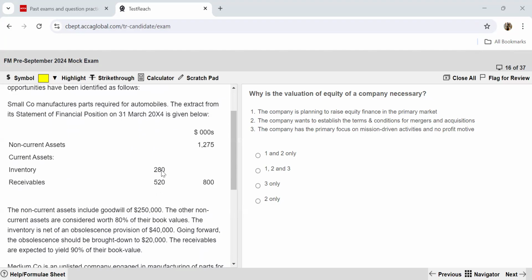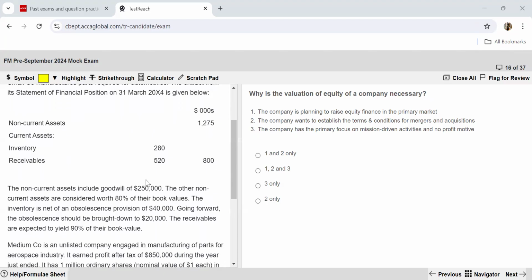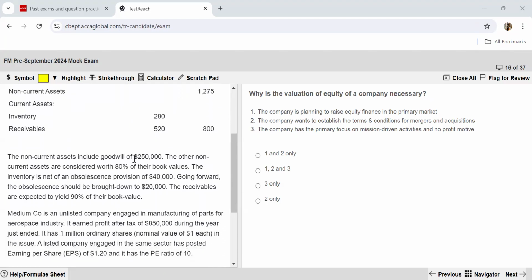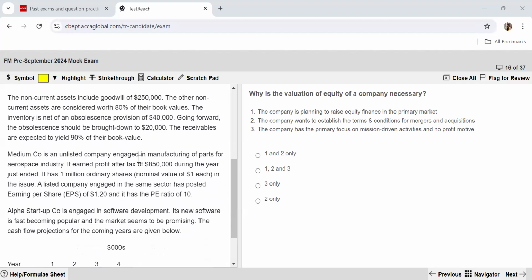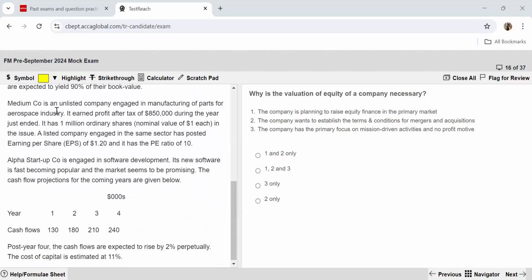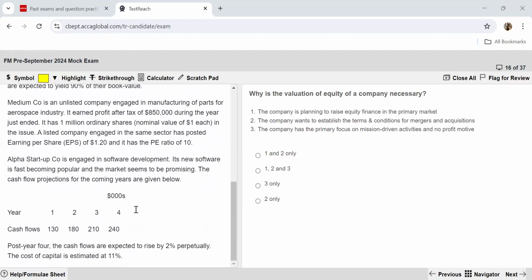The extract from its statement of financial position is given to you over here. The non-current assets include a goodwill of this much. Medium company is an unlisted company engaged in manufacturing of parts in the aerospace industry. So we have all sorts of financial information given to us for three companies over here.